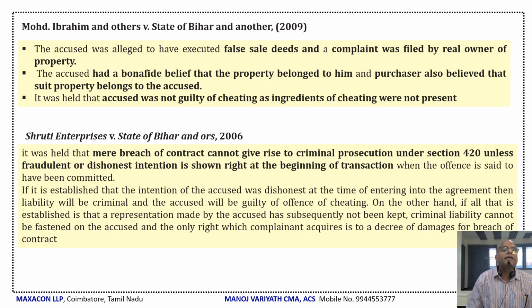Now there are two other case laws. Muhammad Ibrahim and others versus State of Bihar. Here the accused executed a false sale deed and a complaint was filed by the real owner. The thing is that the accused was not aware that the property did not belong to him. He was under the presumption that the property belonged to him. Even the purchaser also believed that the property belonged to the accused. So it was held that the accused was not guilty of cheating, as the ingredients of cheating, that is deception, were not present in it.